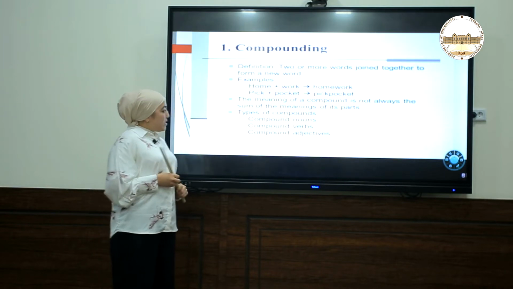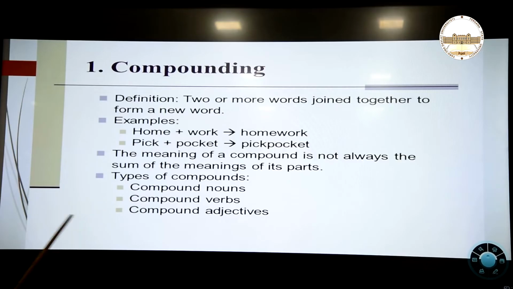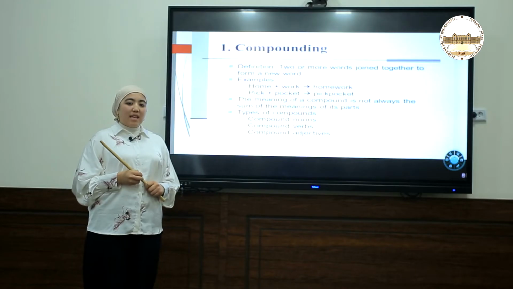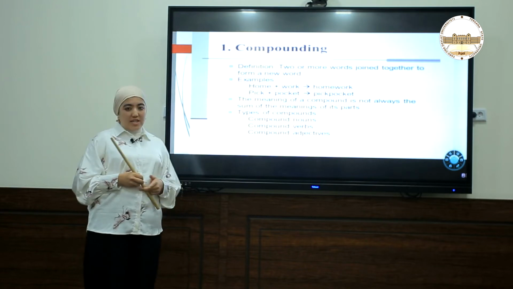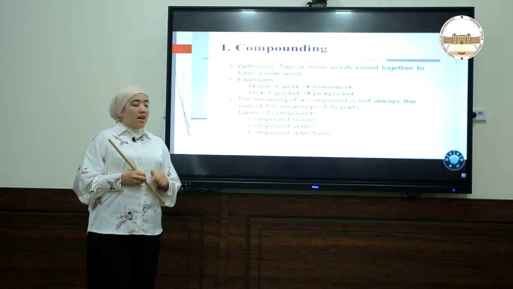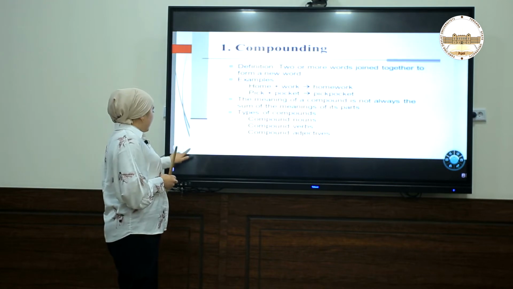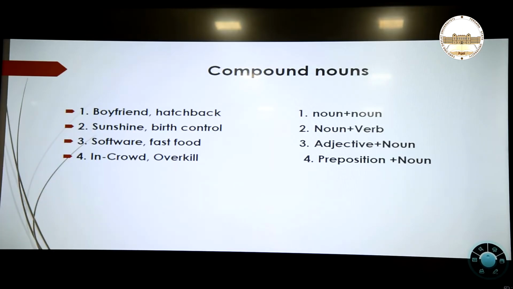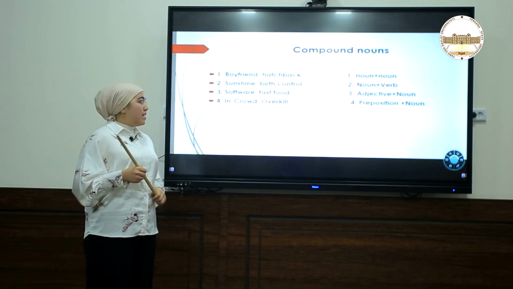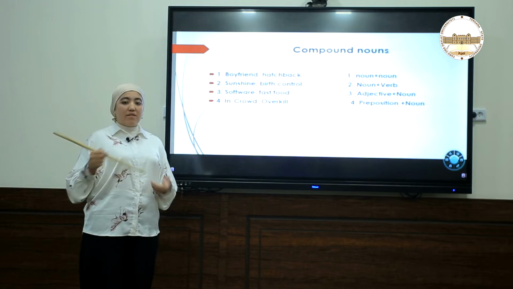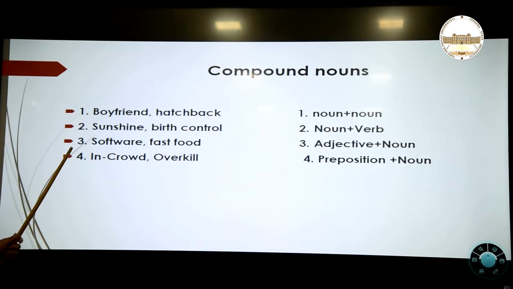And the types of compounds. We will have three types of compounds. They can be compound nouns, compound verbs, and compound adjectives. Now we will discuss each one by one. The first one is compound nouns. What is a compound noun? From the name, it's a part of speech. It's a noun, and we will compound it. We will create a new part of speech.